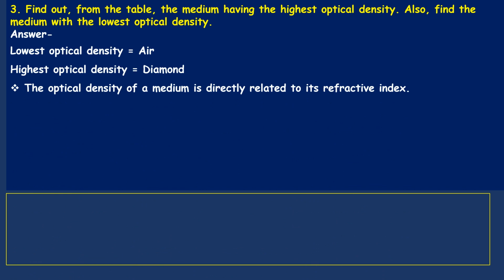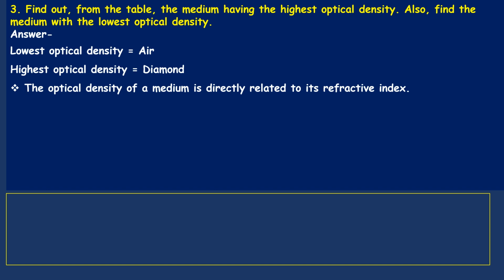The optical density of a medium is directly related to its refractive index. That means if optical density is more, bending of light is also more. That means refractive index is also more. If the optical density is less, then the bending of light with a small angle is also less, and the refractive index is also less. But if optical density is more, speed of light will be less. If optical density is less, speed of light will be more.